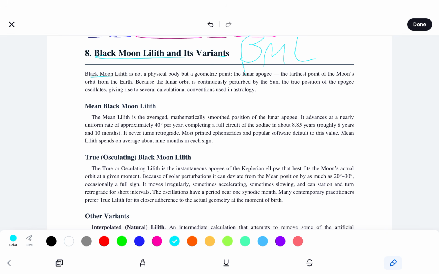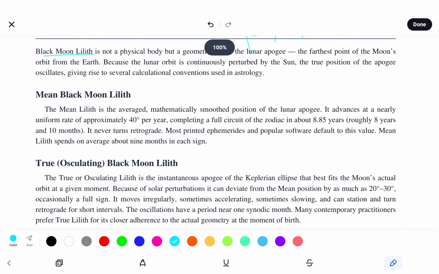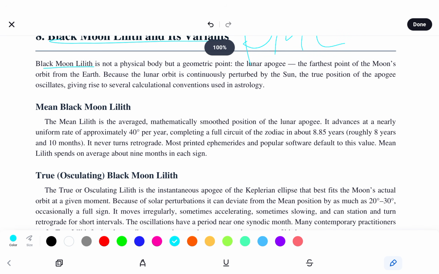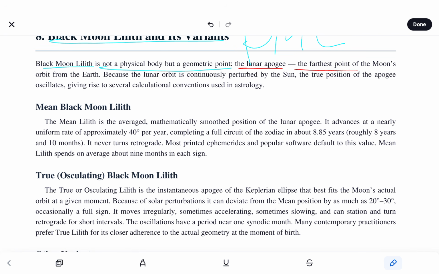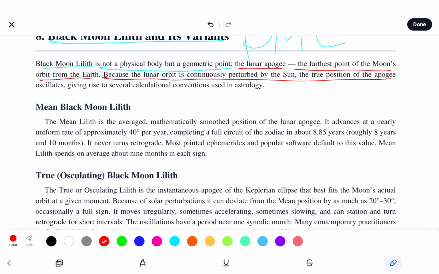phone is not off. So BML, or Black Moon Lilith, is not a physical body but a geometric point. The lunar apogee, the farthest point of the moon's orbit from the Earth. Because the lunar orbit is continuously perturbed by the sun, the true position of the apogee oscillates, giving rise to several calculational conventions used in astrology.